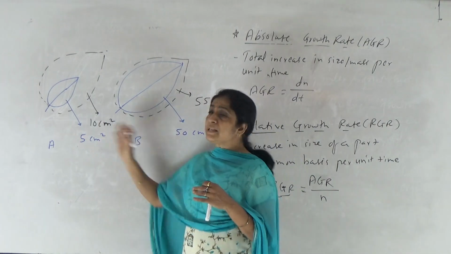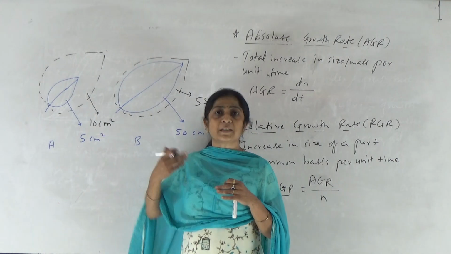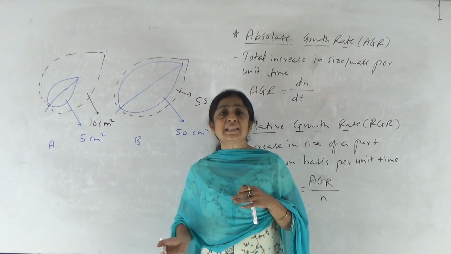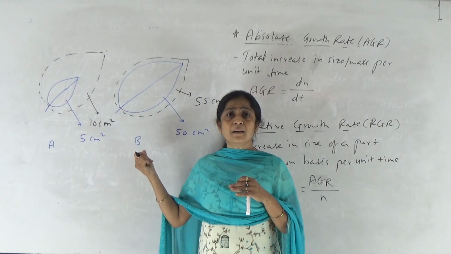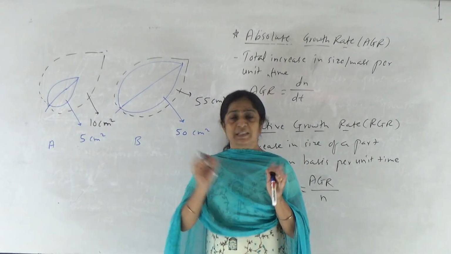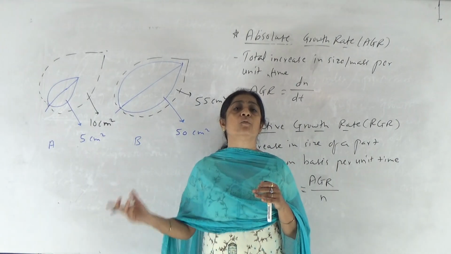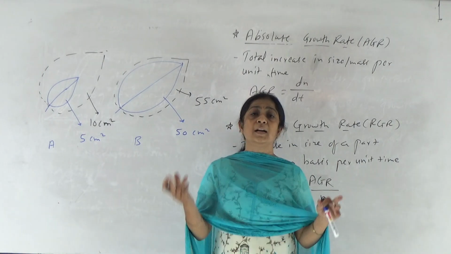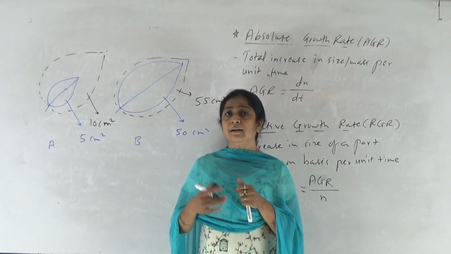सो जर दोन्हीचं कंपॅरिझन केलं तर मॅक्झिमम रिलेटिव्ह ग्रोथ कुणामध्ये दिसते? ए लीफ मध्ये, कारण ती डबल झाली म्हणजे 100% ग्रोथ झाली आहे. पण इथे मात्र ओरिजिनल साईजच्या मानाने जी साईज इन्क्रीज दॅट इज व्हेरी लेस, सो ओनली 10 or 20% ग्रोथ अकर्स इन बी लीफ, राईट? So absolute growth rate in A and B leaf is same after some specific time period, but the relative growth of A is more than the relative growth of B, or relative growth of B leaf is less than the relative growth of A. Is it clear? So this is the difference in absolute growth rate and relative growth rate.